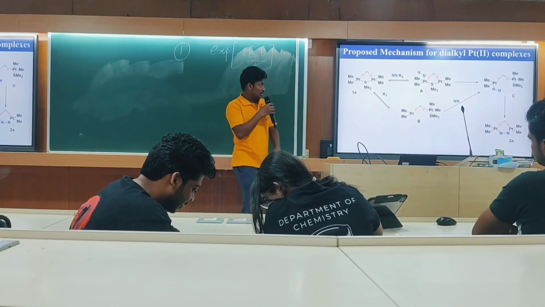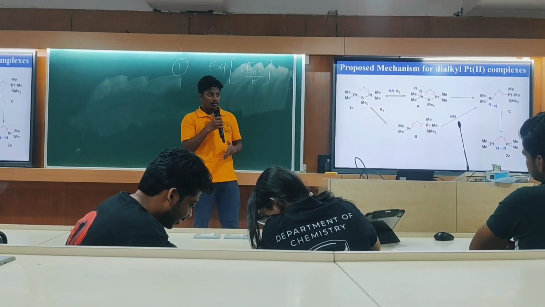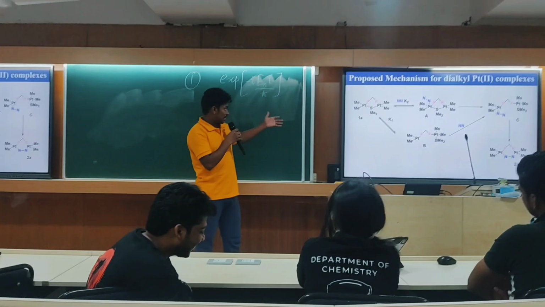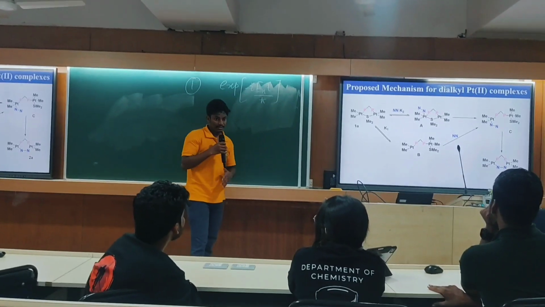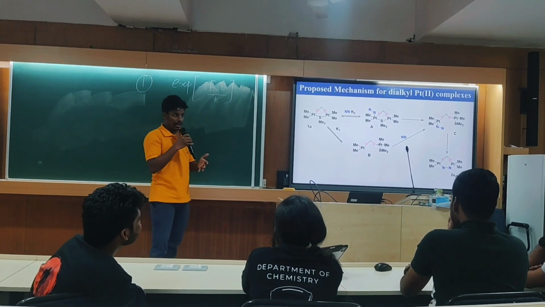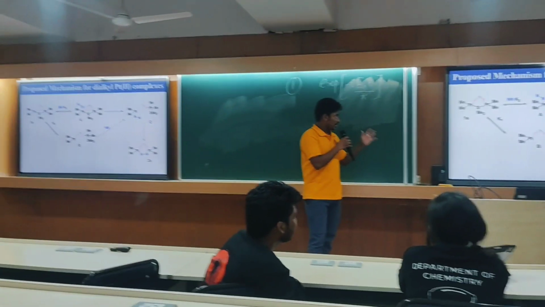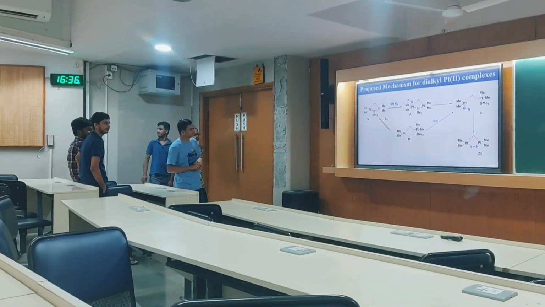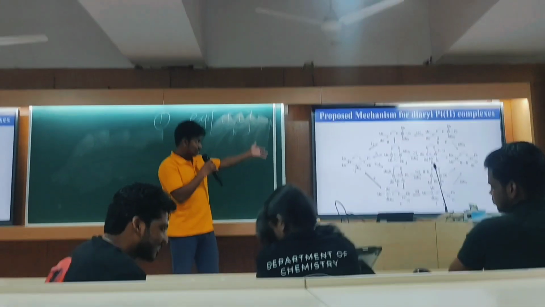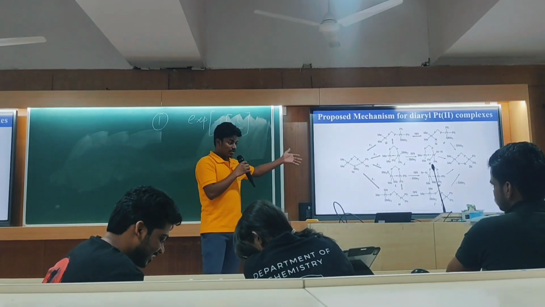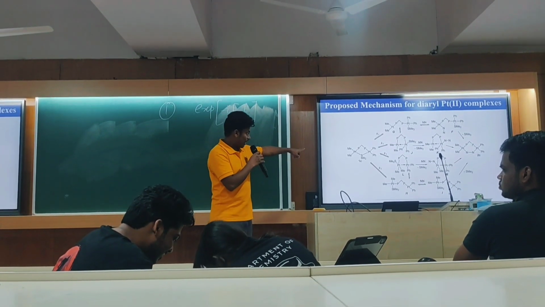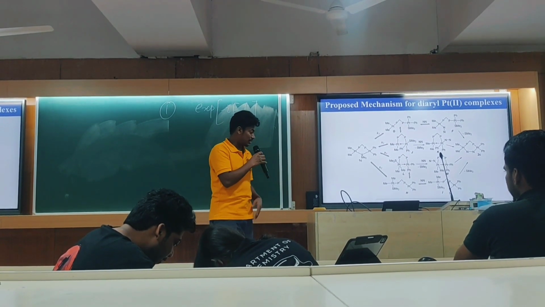As you have seen, these complexes can follow the dissociative pathway and the associative pathway, but it depends on the substitution of the ligand. If the ligand is a methyl or alkyl group, then the platinum centers are electronically rich and sterically less hindered. So only the dissociative pathway is followed, and as you have seen, these are the possible mechanisms, but only the dissociative path is followed. And among them, the one path is more favored. Why is it in this slide?